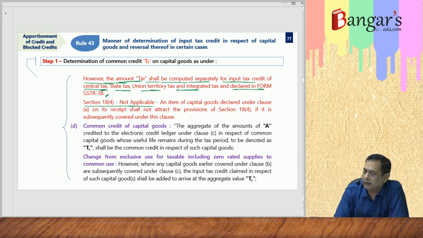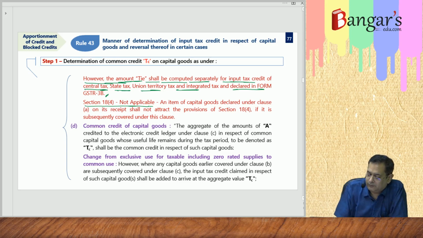Exempt supplies, remaining amount of input tax credit is required to be paid by him, because now he is using for exempt supplies or under composition levy. So that provision will not be applicable for an item of capital goods which was covered under clause A on its receipt, it is subsequently covered in this clause. Now earlier it was covered under exempt and now it is covered under taxable supplies, then the provisions of section 18(4) will not be applicable.